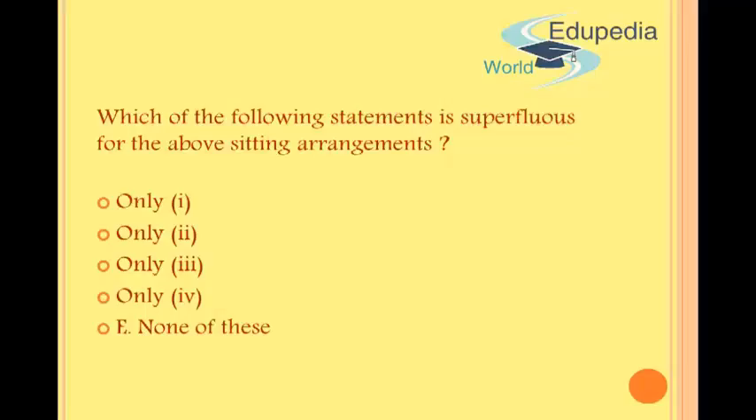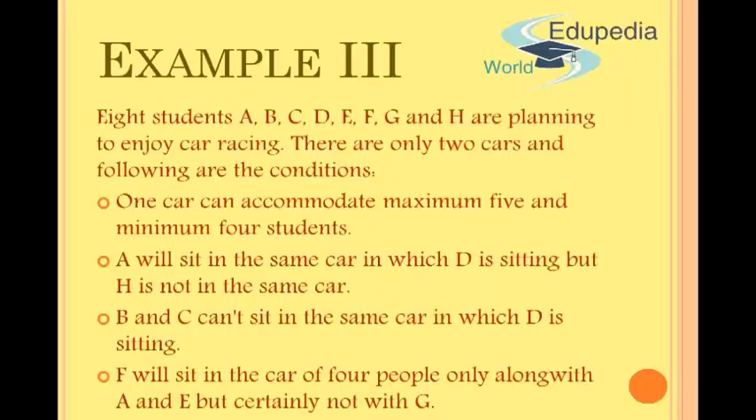Which of the following statements is superfluous for the above sitting arrangements? What do I understand by superfluous? A superfluous statement is one that I have not used, that I do not require to solve the questions. So in all these questions, which of these statements have I not used? Let me quickly go back and take a look at that. Okay, so I have used the second statement, that is A will sit in the same car in which D is sitting but H is not in the same car. Similarly, I have also used the third and the fourth statements to get my conditions.